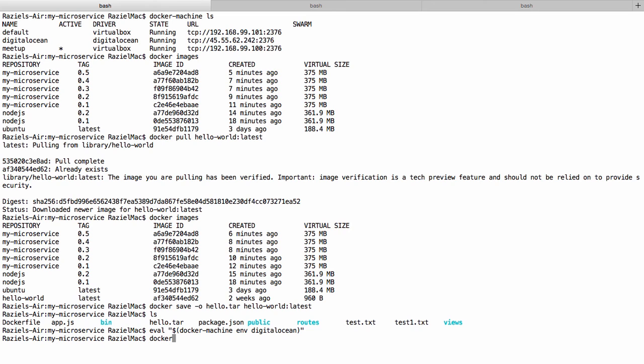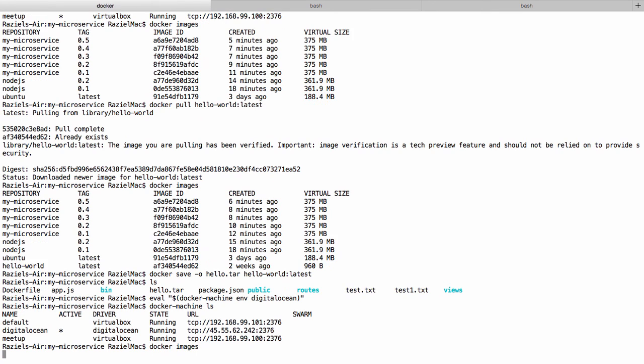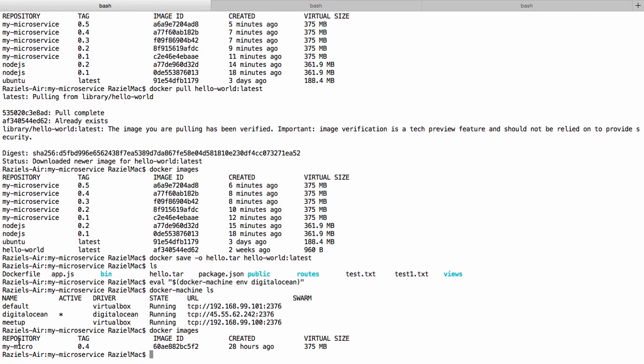We can run docker-machine ls, and we can in fact see that yes, now we're working with the DigitalOcean host. We can run docker images here, and we can see that in fact we already have one image here, which is the image that I've pre-loaded to DigitalOcean, just to show how very easy it is to run containers on remote hosts, just as easy as I do it on my local host.